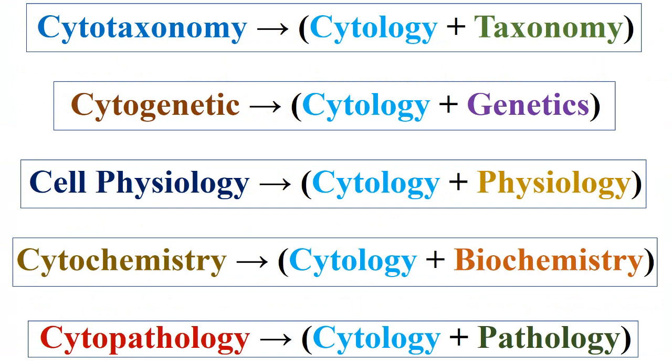Therefore, cytotaxonomy is the science of cytology and taxonomy. Meanwhile, cytogenetics is the science of cytology and genetics. However, cell physiology is the science of cytology and physiology. Otherwise, cytochemistry is the science of cytology and biochemistry. On the other hand, cytopathology is the science of cytology and pathology.